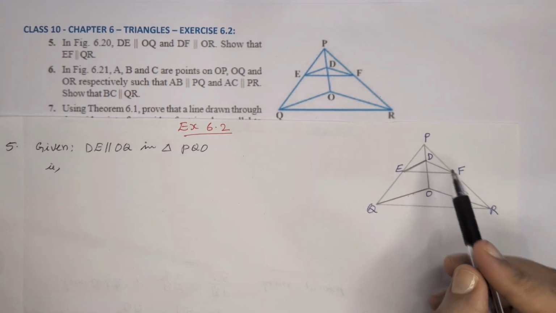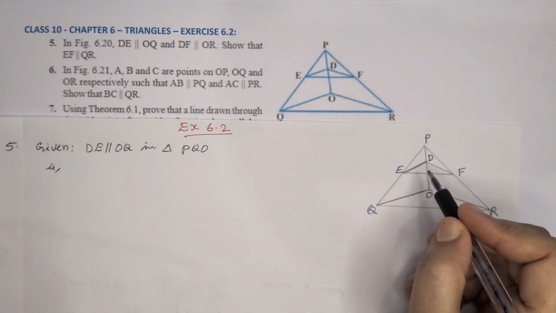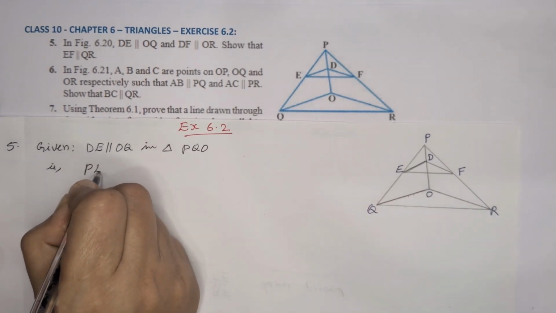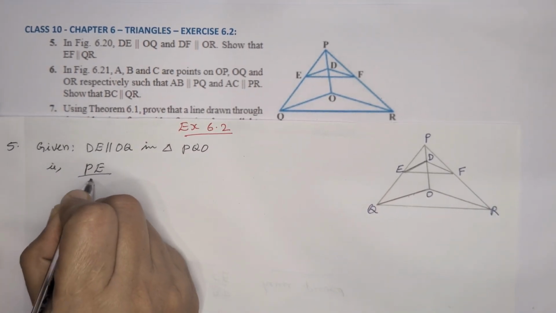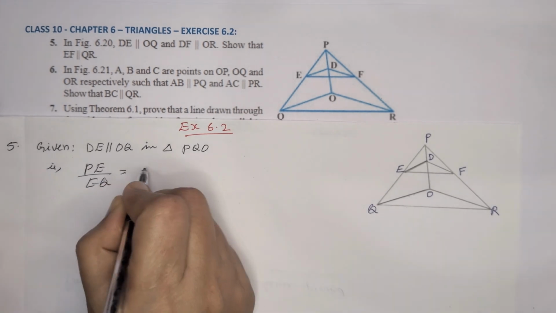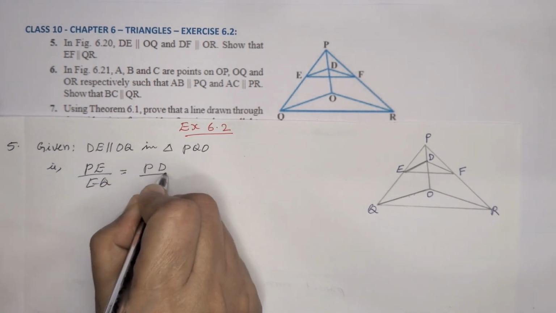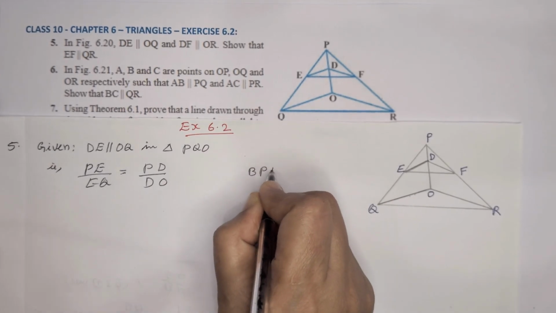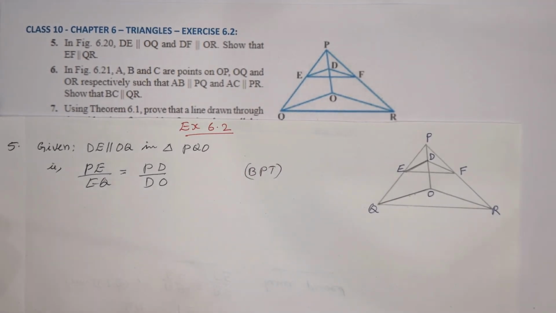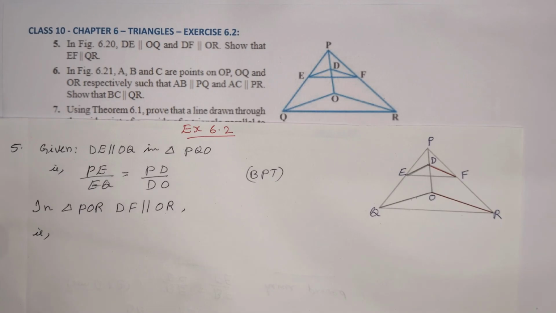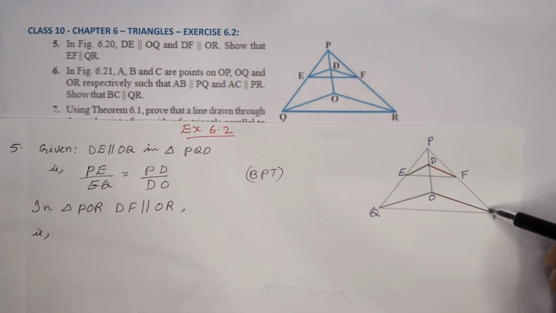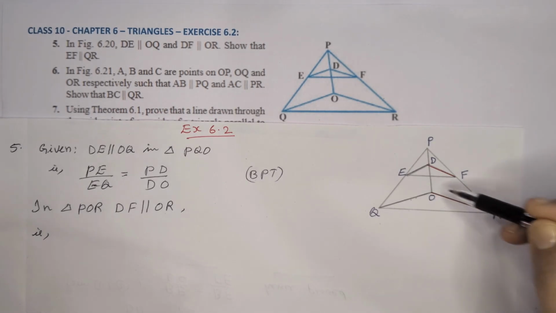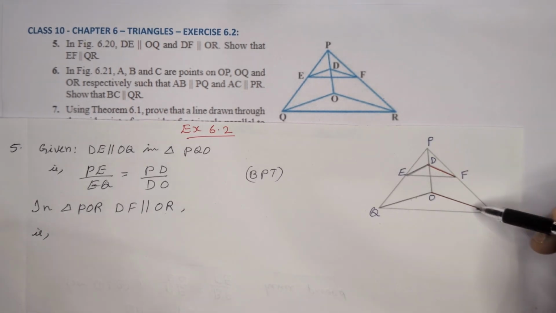So we can write PE divided by EQ is equal to PD by DO using BPT. In triangle POR, DF parallel to OR.